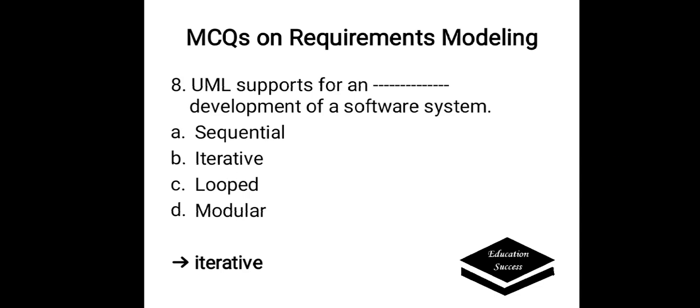UML supports dash development of a software system. Options are A. Sequential, B. Iterative, C. Looped, D. Modular. Correct answer is iterative. UML supports iterative development of a software system.